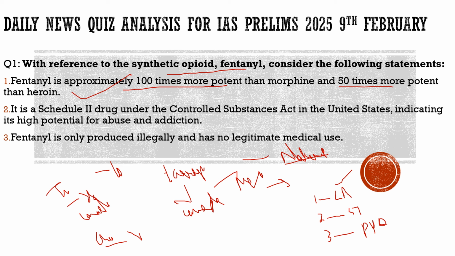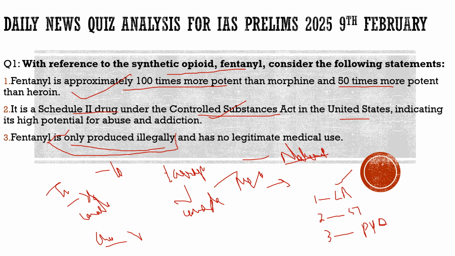Second statement: it is a Schedule 2 drug under the Controlled Substances Act in the United States, indicating its high potential for abuse and addiction. 100% correct. This is true also. Then the third statement, a very extreme statement: fentanyl is only produced illegally and has no legitimate medical use. Totally incorrect, because we saw that it can be an anesthetic, it can be a painkiller. So this statement is incorrect.